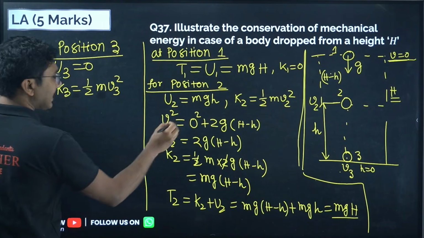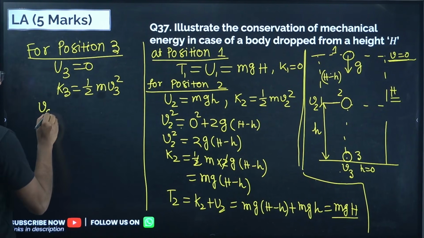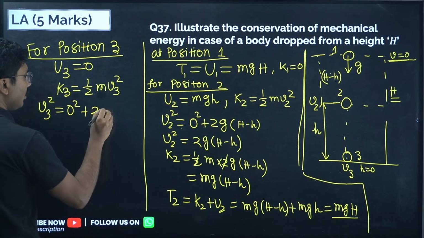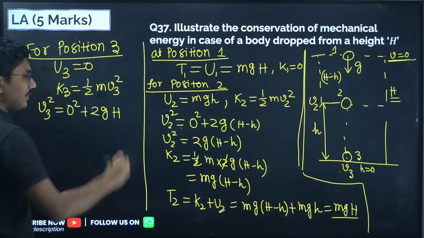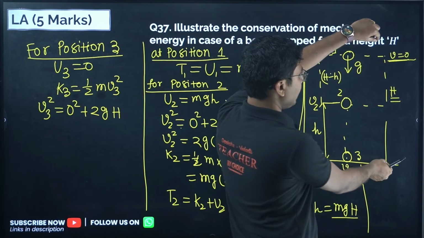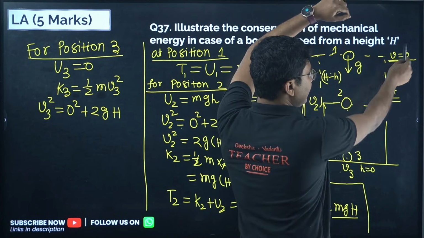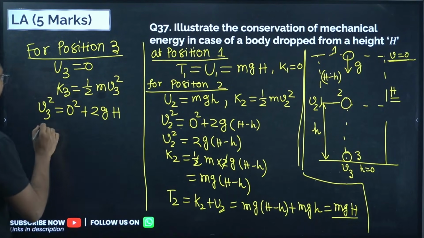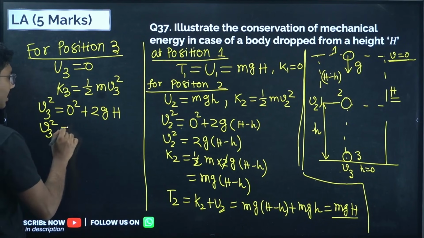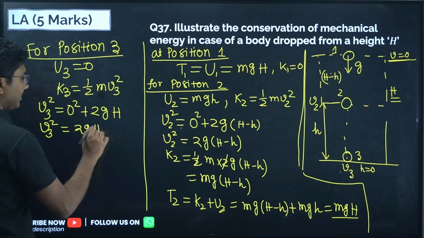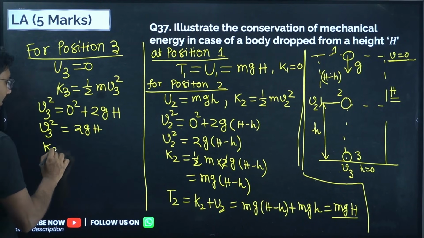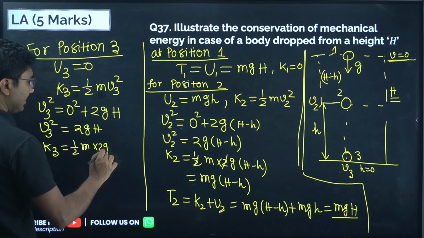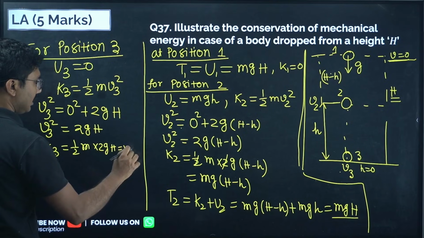So what is v3? Same formula we will be using. v3 square equals 0 square plus 2g into capital H, since displacement is capital H. So v3 square equals 2gH. So kinetic energy K3 is half m into 2gH, that is mgH.